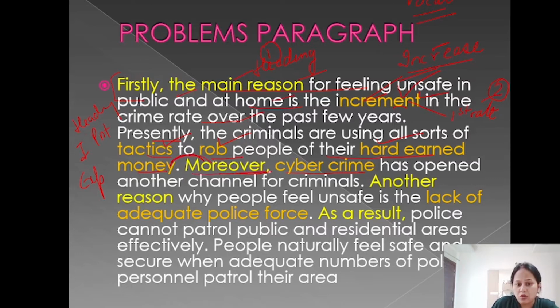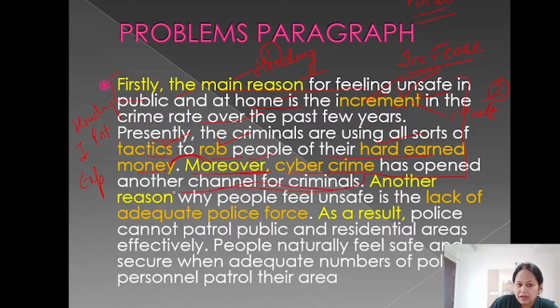So this is called cohesion. You get marks for cohesion, proper use of connectors like moreover, furthermore. So that is called cohesion, for which you have 25% marks in your IELTS writing. Cybercrime has opened another channel for criminals. So this is all about your first point, that is increased crime rate.